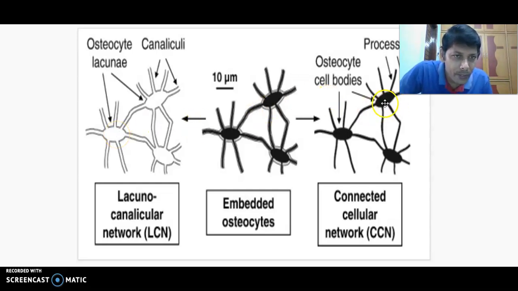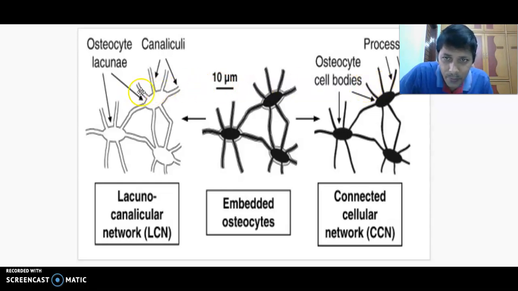Now we are putting these osteocytes in this place. Now the diagram is like this one. The bone cells are embedded and fixed here. This part is fixed here, and this part is fixed in this part.